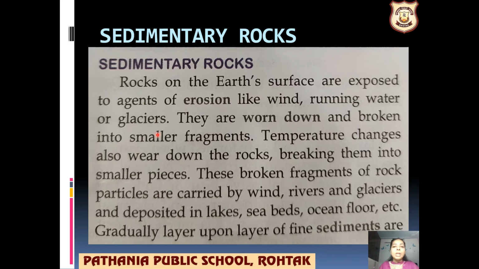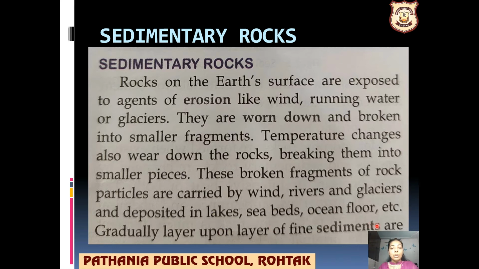So what happens now is, our igneous rocks are worn down and broken into smaller fragments. Because of the erosion they get weaker, they break down and are converted into small fragments. Temperature changes also wear down the rocks, breaking them into smaller pieces. These broken fragments of the rocks are carried by wind, rivers, glaciers and deposited in lakes, seabeds, ocean floors, etc.